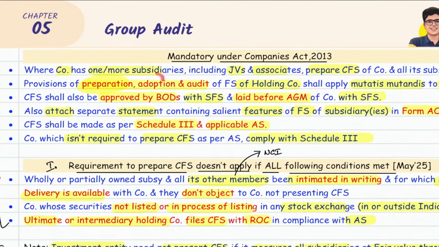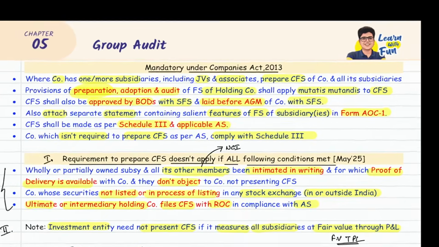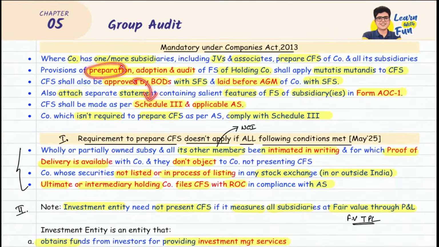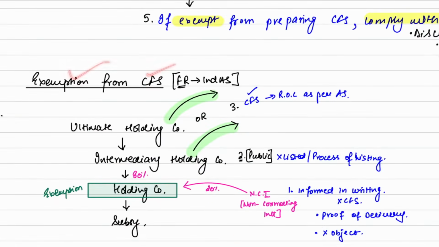Now, sir, let's talk about the adoption. Approved by the board of directors and laid before the AGM along with the SFS. Along with it, attach the statement of the features of subsidiaries' FS in the form AOC1. How to prepare it? As per Schedule 3 and applicable accounting standards. And if the company is not required to prepare CFS, that means it is exempt, still it needs to comply with the Schedule 3 disclosures. Are the basics of law clear? Yes, sir. Now, sir, we move to the next topic, which talked about exemption from CFS.